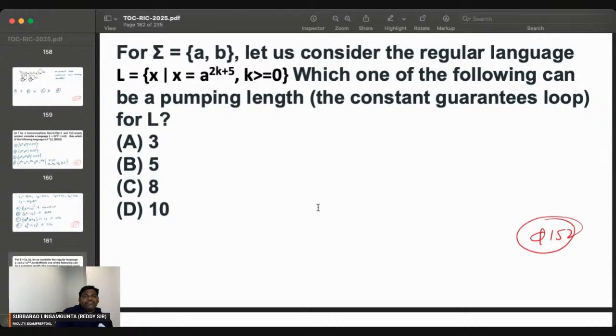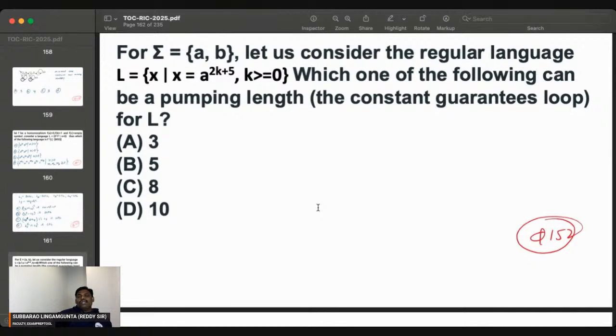5 length purpose, no loop is there. So the minimal string for this problem is of length 5. Minimal strings normally have no loop. Further, verify whether any loop is there or not. So further there is a loop. So minimal is going to be 5 length. Further there is a loop. From which place onwards is the loop guaranteed? After 5 onwards, the loop is guaranteed.